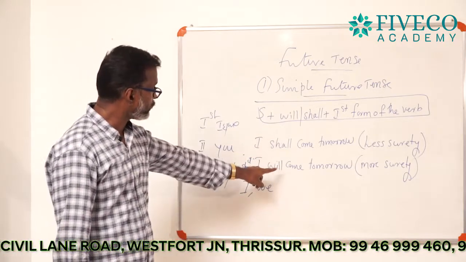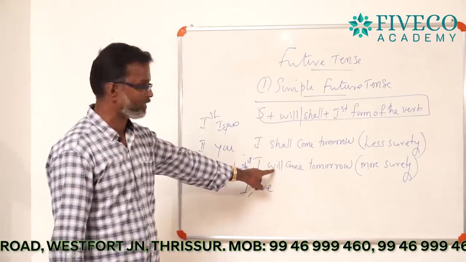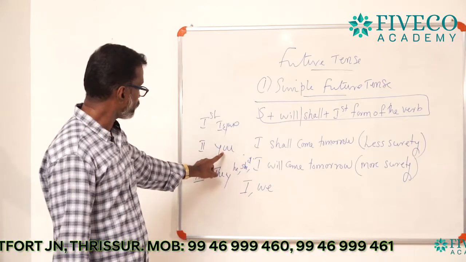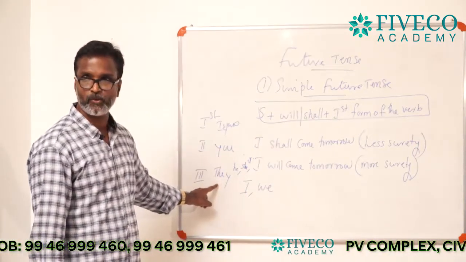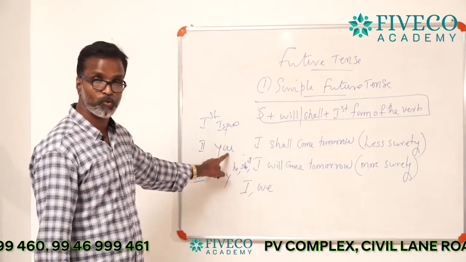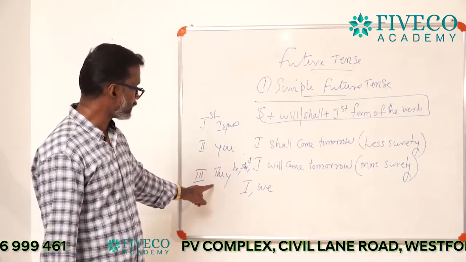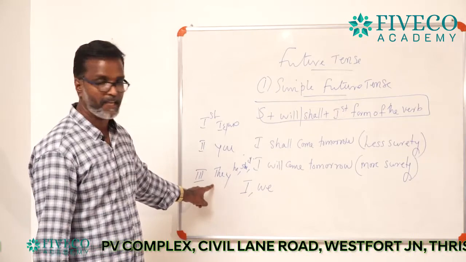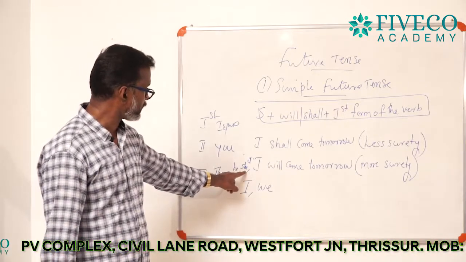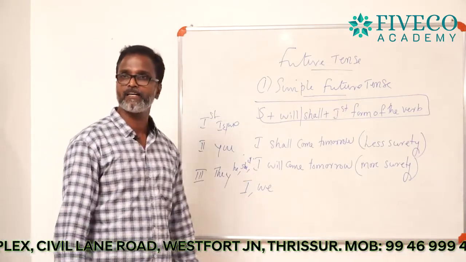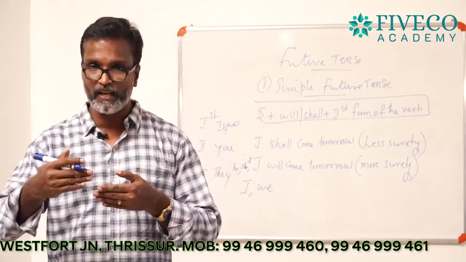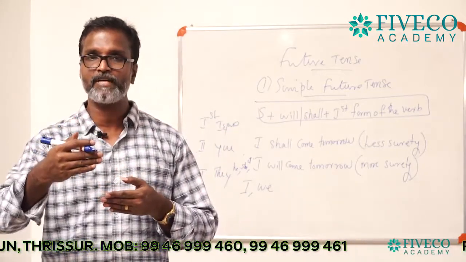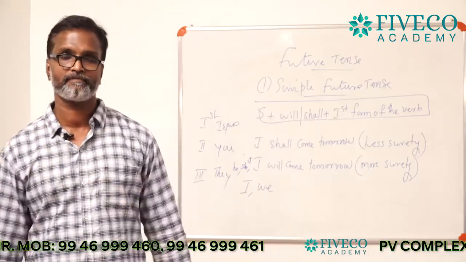And you can use the auxiliary verb will along with second person and third person. You is the second person, and they, he, she, it, etc. are the third persons.